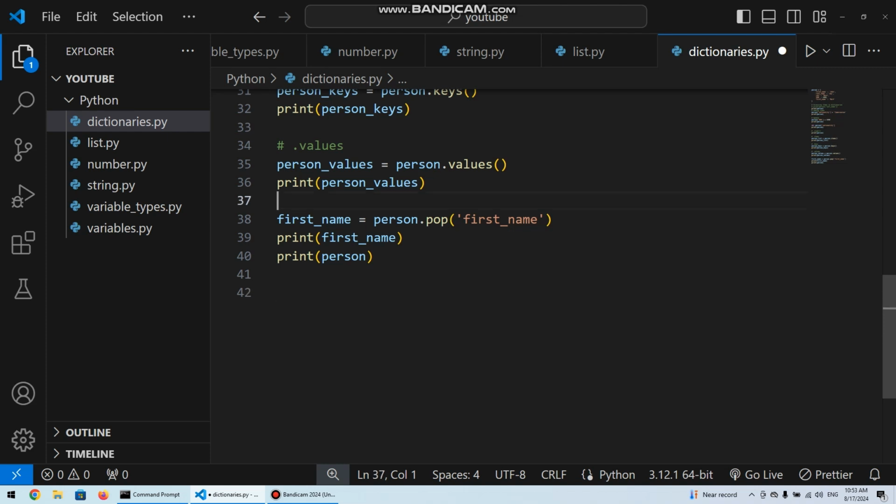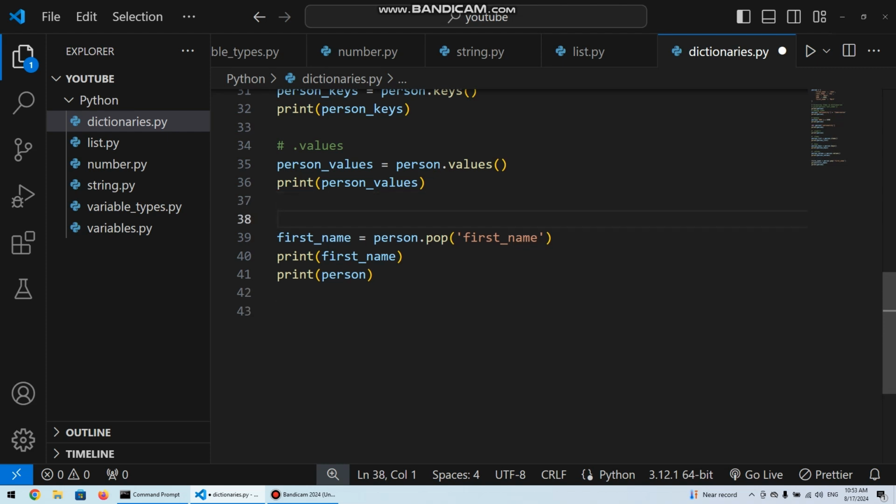This one we saw is dot pop, and the other method is dot pop item. The pop item method is just like the pop method, but the difference being that in the pop method we need to specify the key of the key value pair we want to remove from our dictionary.